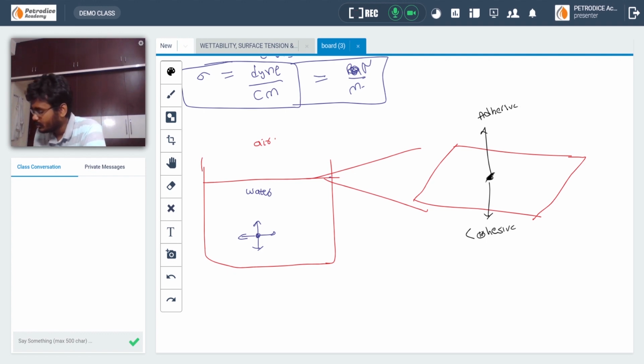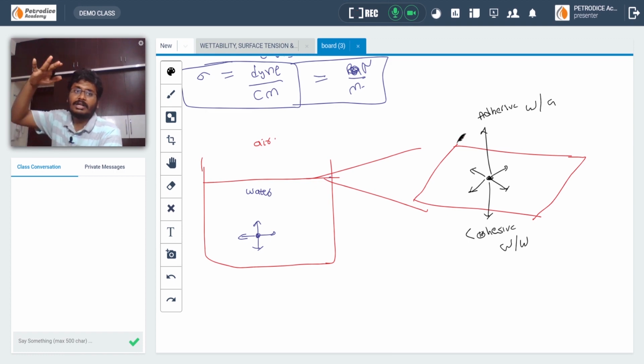All the other forces in two dimensions will get cancelled because they are cohesive forces only. Because the cohesive forces will be greater than the adhesive forces, as these two forces are different. The cohesive force is between water and water, and the adhesive force is between water and air, and water and water cohesive forces will be greater than adhesive forces. So the net force will be downward. So on the surface, all the water molecules will tend to go downward. As they tend to go downward, the downward molecules tend to come upwards.